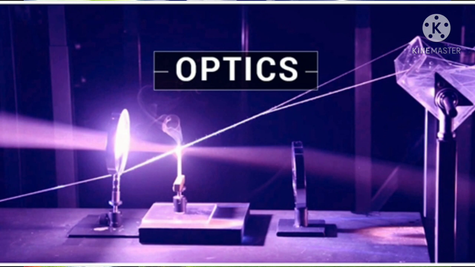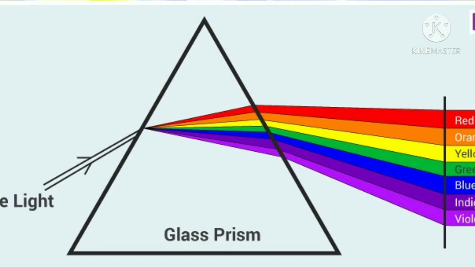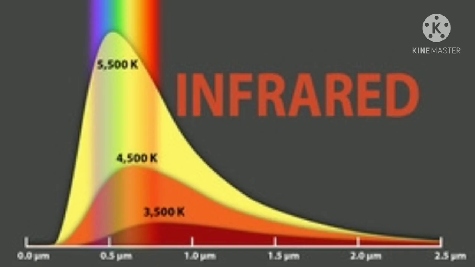Next branch of classical physics is optics. Optics is related to light. It is a branch of physics that studies the behavior and properties of light, including its interactions with matter and the construction of instruments that use or detect it. Optics usually describes the behavior of visible light, ultraviolet light and infrared light.